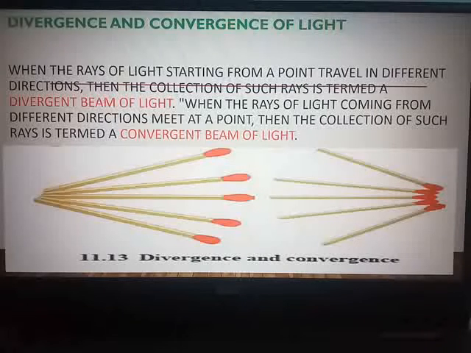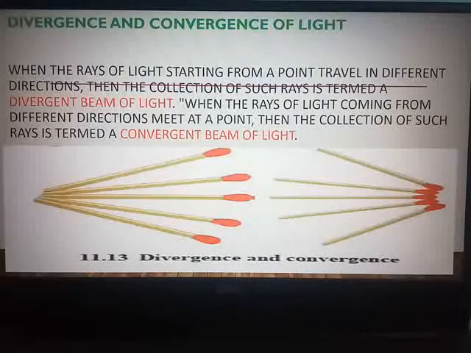The light rays coming from the sun are made to concentrate at a point on the solar cooker so that the food present inside it gets cooked, or in solar heaters. All this makes use of the principle of convergent beam of light. Convergence and divergence of light: these are the two topics you can understand from the given figure.